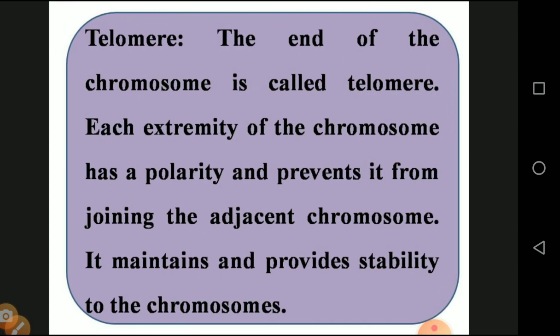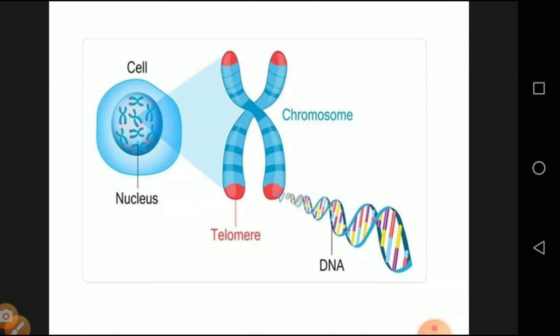Then the telomere: the end of the chromosome is called the telomere. Both ends of the chromosome have polarity, which prevents the chromosomes from joining together. It maintains the stability of the chromosome and keeps it balanced. And this is the diagrammatic representation. The cell consists of a nucleus, the nucleus consists of chromosomes, and the chromosome is made up of DNA. The red colored zone is called the telomere.